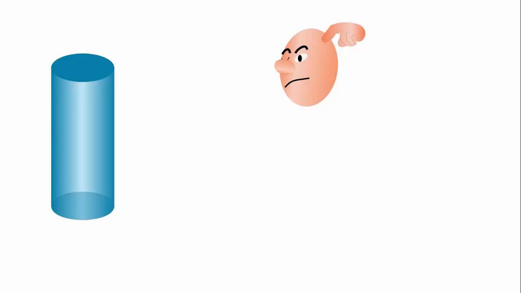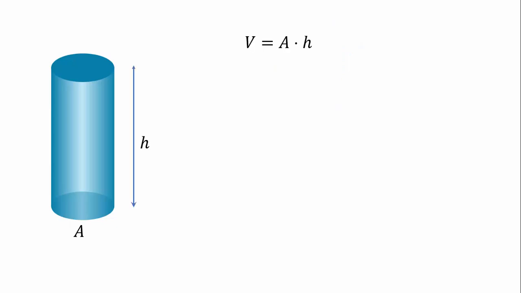Pressure and water depth. What is the relationship between them? Let's consider this water column of area A and depth h. Its volume is Ah, and if its density is ρ, then its mass is ρAh. If there is gravity, then its specific weight will be given by gamma equals ρg.